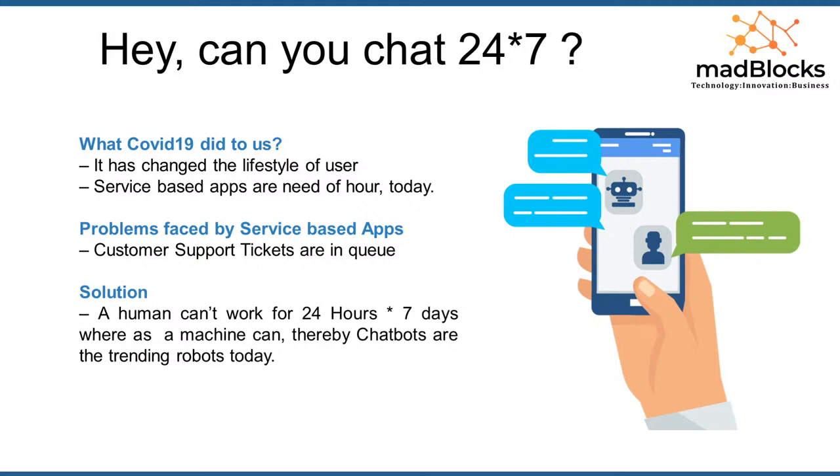The main problem statement is that we cannot go outside, so we order all the groceries and food items from restaurants through the application. There are various service-based applications which emerged in the COVID-19 scenario, wherein we are just using a mobile app.